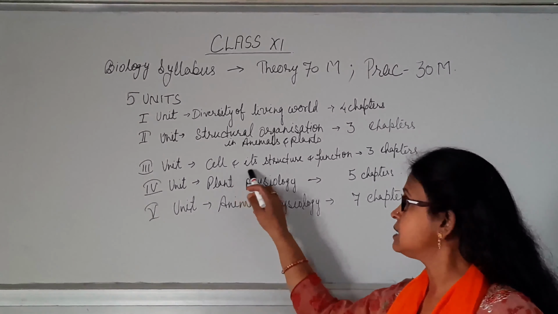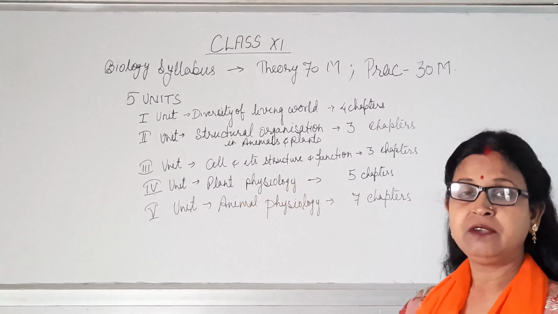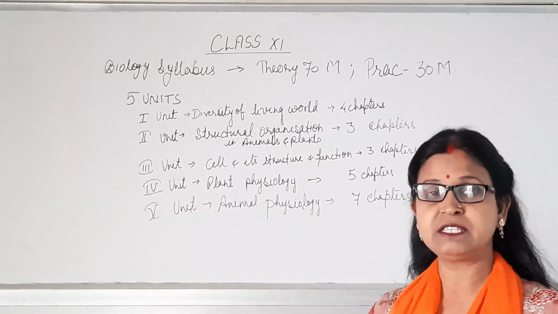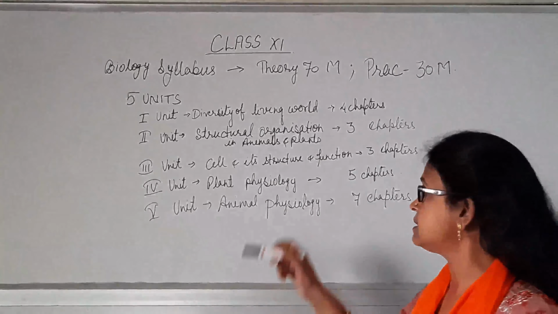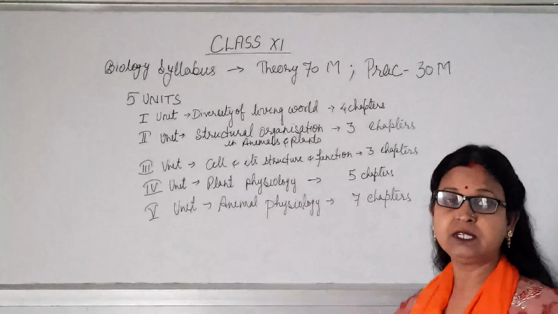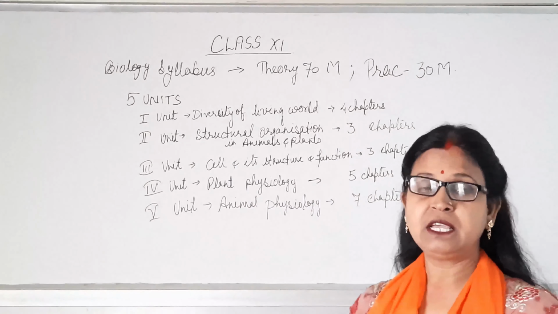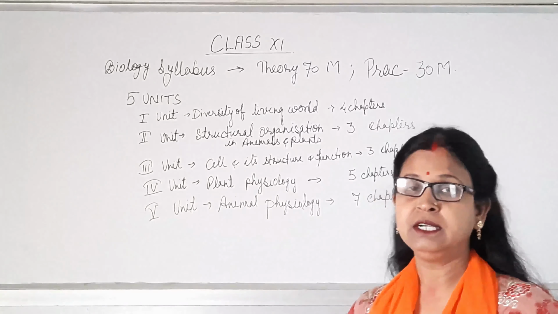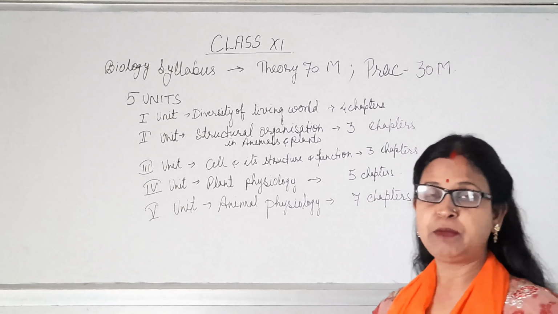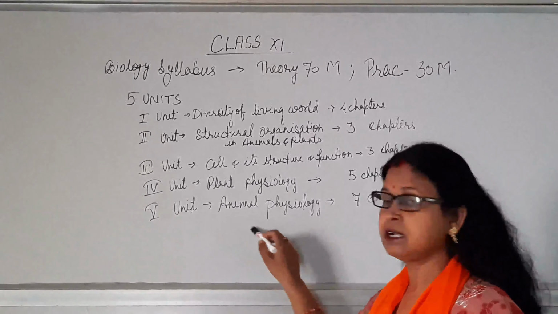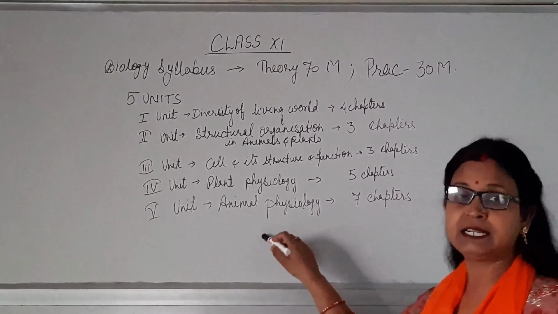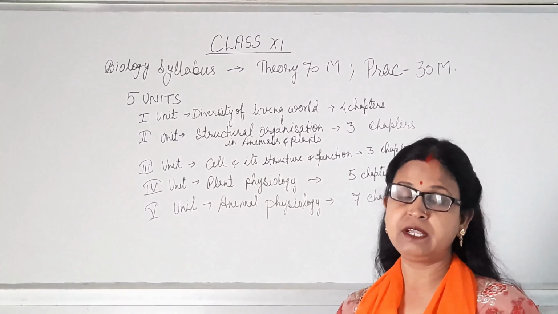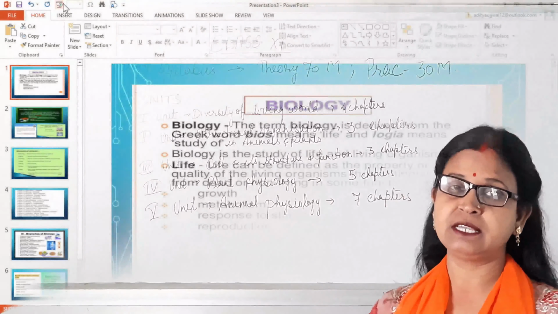Then unit 3 consists of the cell, its structure and function, which consists of the biomolecules, then cell structure, then its division, that is meiosis, mitosis, all we will discuss in this unit. Now unit 4 consists of plant physiology, having 5 chapters in which we will study the different growth, all the metabolic activities in the plant, their reproduction, all the things we will study in plant physiology. Then the 5th unit comprises 7 chapters, that is animal physiology, in which we will study different types of systems, their functioning, disorders, as well as all the things we will discuss in this syllabus.